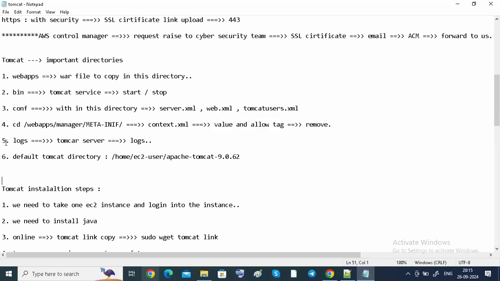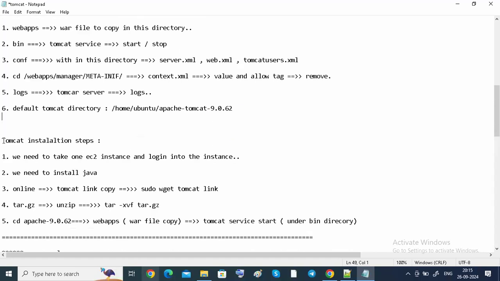Then coming to logs, guys. If you get any issues, we have to check the logs directory in the Tomcat server. The logs directory will be available. After that, we have one default directory, guys. Instead of ec2-user, our default user is Ubuntu here. This is the Apache Tomcat version, guys.